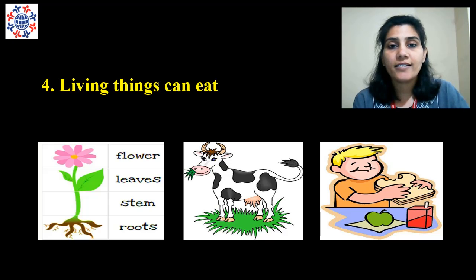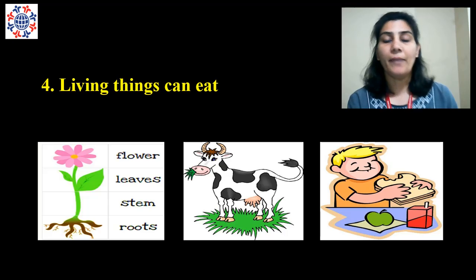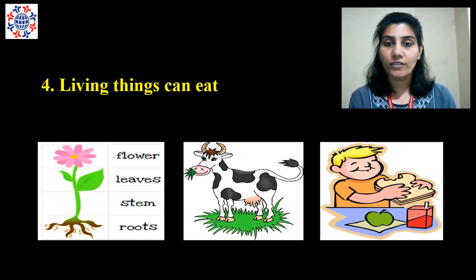The next characteristic of living things is that living things can eat. So plants, animals, human beings all can eat. So now you will think, how can plants eat? Plants prepare their own food.